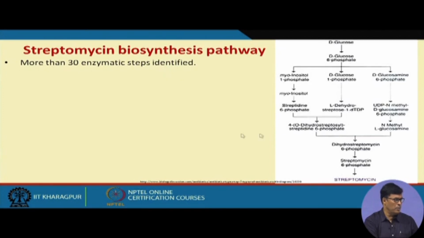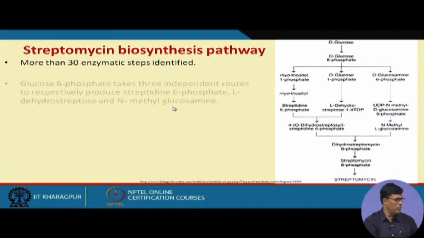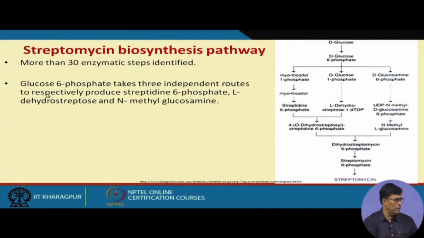Glucose 6 phosphate takes 3 independent routes to respectively produce streptidine 6 phosphate, L-dihydrostreptose and N-methyl glucosamine.